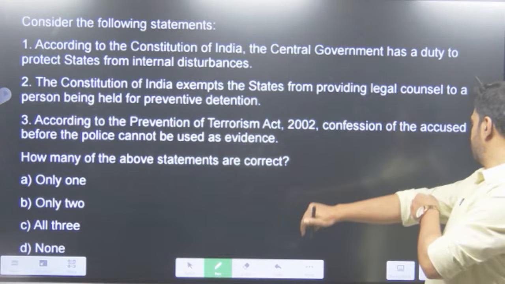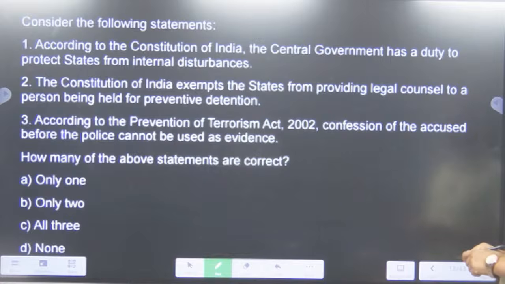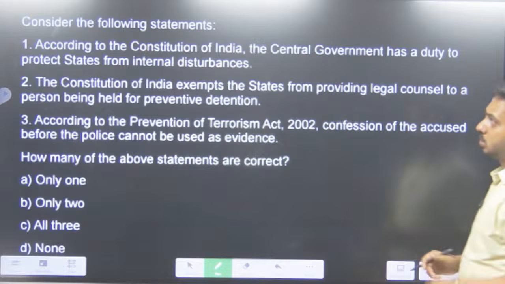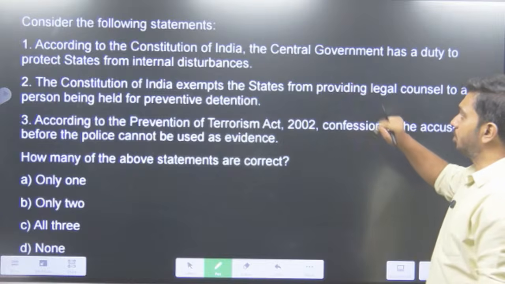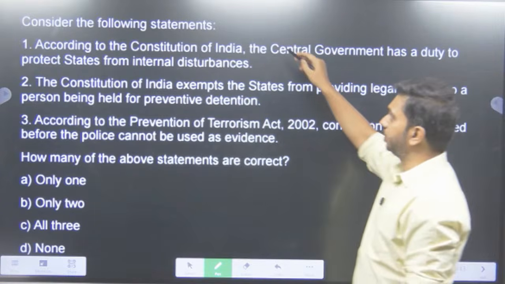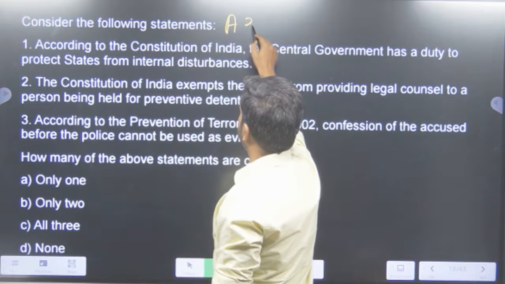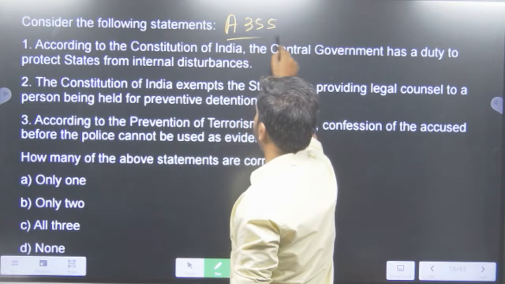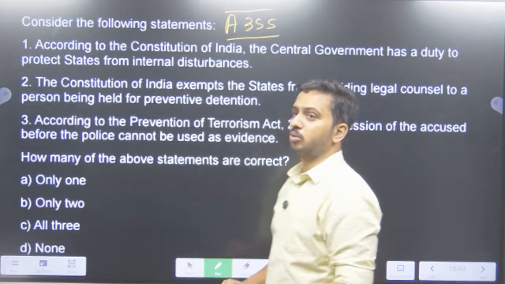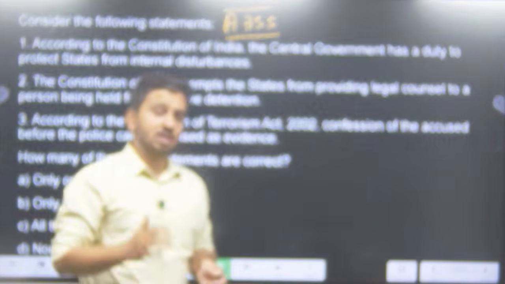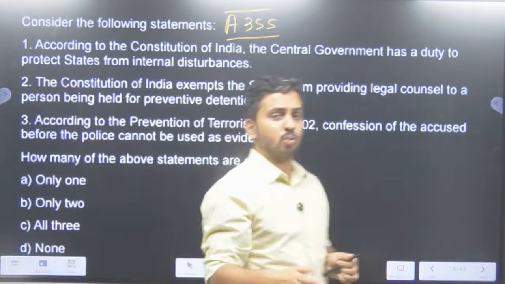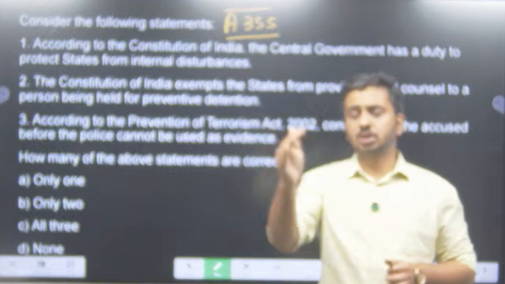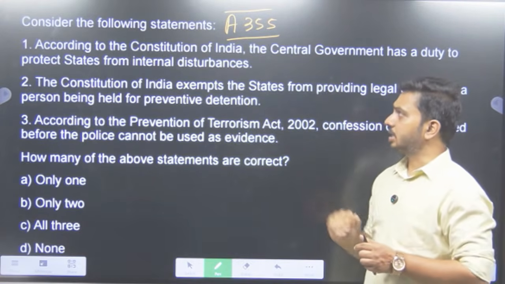According to the Constitution of India, the central government has a duty to protect states from internal disturbances. So again, this is a very simple and similar question. According to the Constitution of India, the central government has a duty to protect states from internal disturbances. This is under Article 355 of the Constitution of India. Yesterday we were speaking about the national emergency. So those people who have not seen the previous videos, the 2025 question paper, 2024 question paper, please see those videos also. This is Article 355.